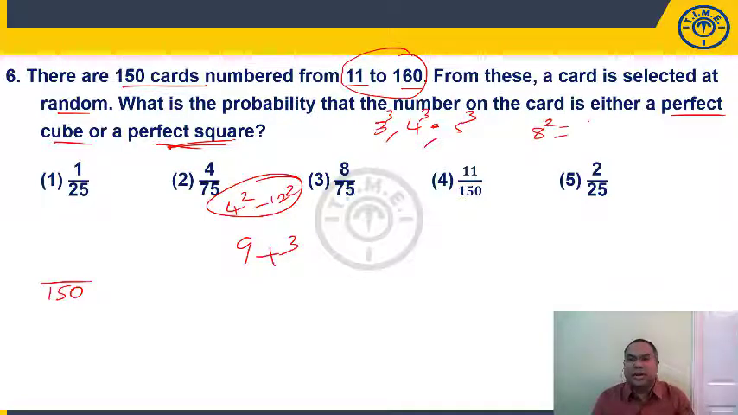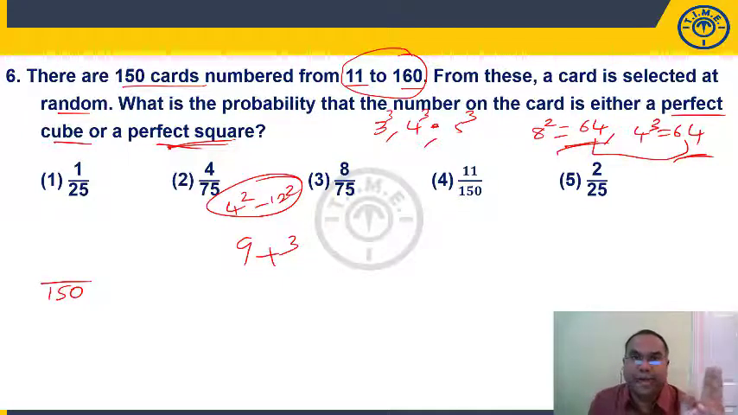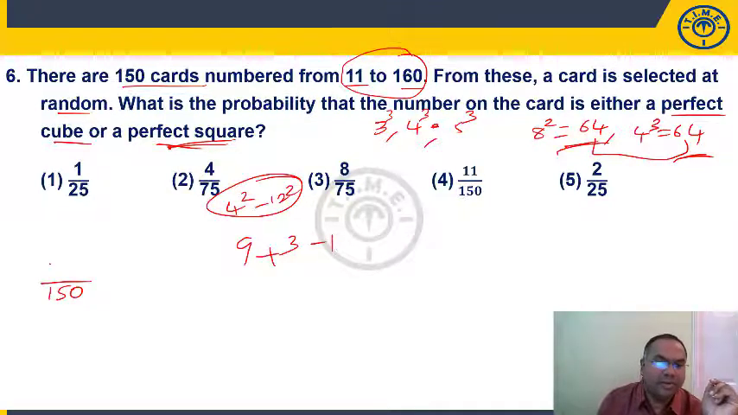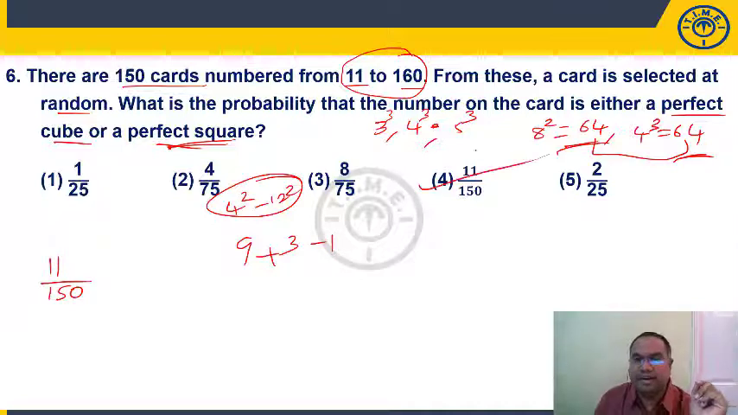8 square, it's a perfect square, 64, and 4 cube, 64. So 64 is a perfect square as well as a perfect cube. So we are counting how many times here? 2 times. Actually we have to count 1 time, so we have to remove 1. 9 plus 3, 12. 12 minus 1, 11. So 11 by 150 is present in choice 4.